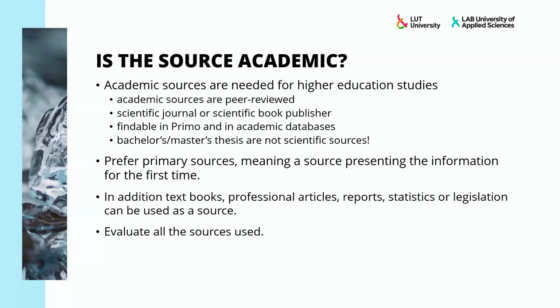When new information is reported for the first time, for example in a research publication, it is a primary source. If someone else reports the results of someone else's research, they are called secondary sources. Try to use primary sources whenever possible. Other suitable sources include textbooks, articles in professional journals, various reports, statistics, or legislation.